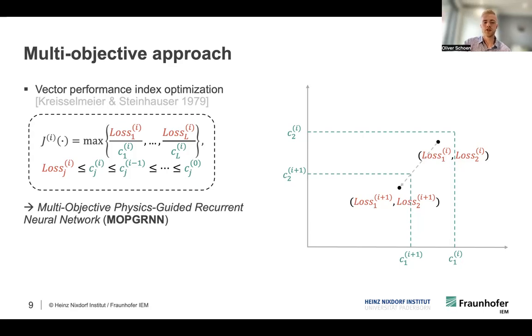This is what we call a multi-objective physics-guided recurrent neural network, because we pair the physics-guided recurrent neural network as before with this new multi-objective loss function. In our case, we now use two loss terms. On one hand, the normal error on the training data, but then also an energy term. And this energy term is just an energy balance of the system. What we do is we penalize non-energy conserving models. We therefore incentivize physical plausibility of the networks that we observe. I kindly refer to our paper for further information on this if you're interested.